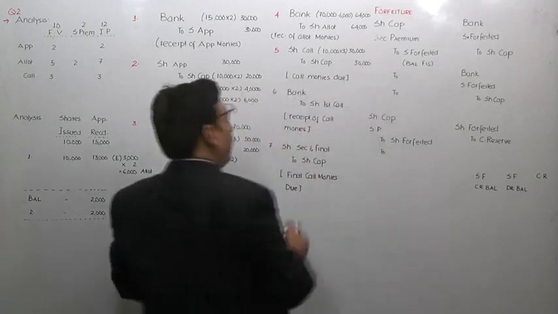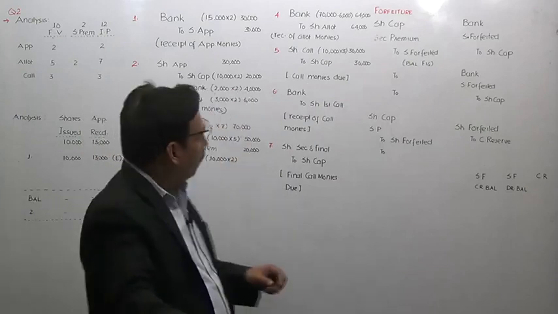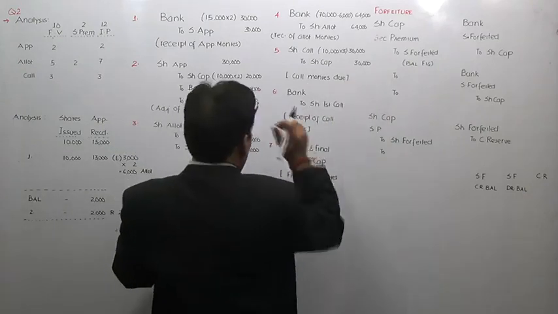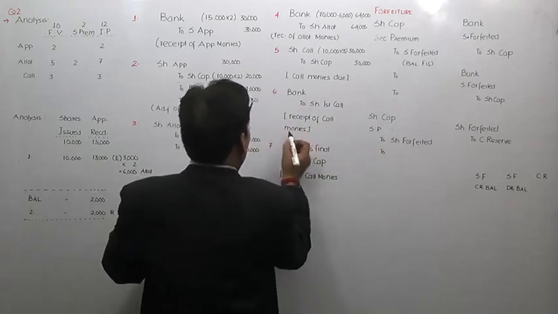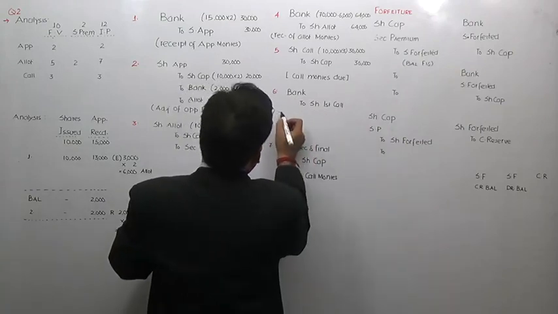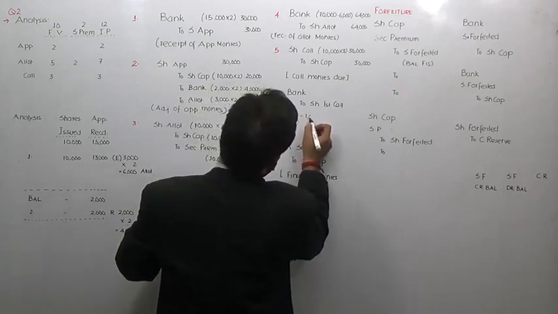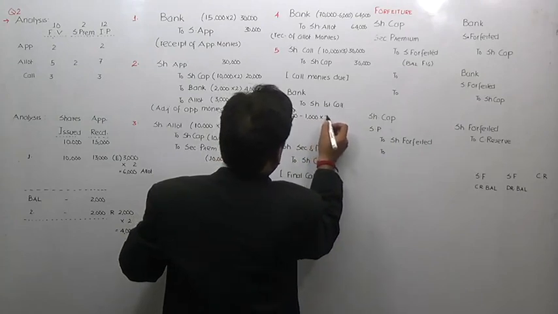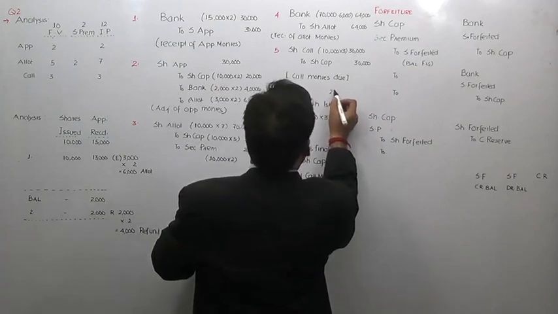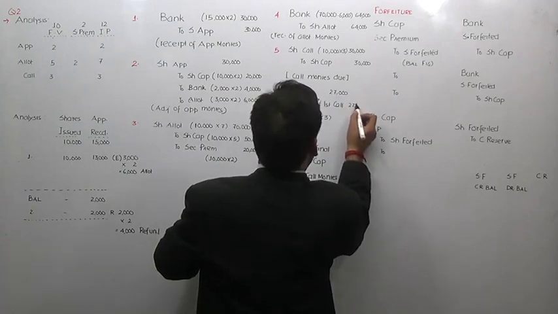Now you will receive the call money. It is important to understand the receipt of call. Just pay attention over here. When we receive the call money, as you can see, you were supposed to receive 30,000 rupees, isn't it? Yes, sir. So 30,000 you were supposed to receive, but one Mr. Nice did not pay call money on 1,000 shares. So you shall subtract rupees 3,000. So your entry will be 27,000. Bank account debit to share first call account.